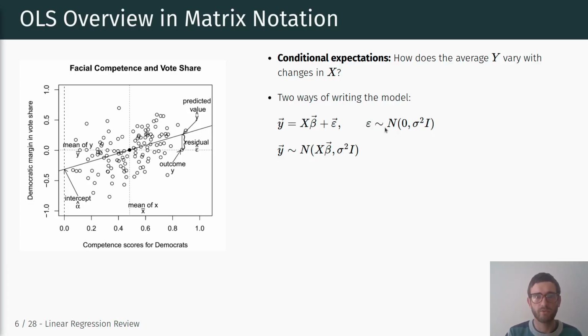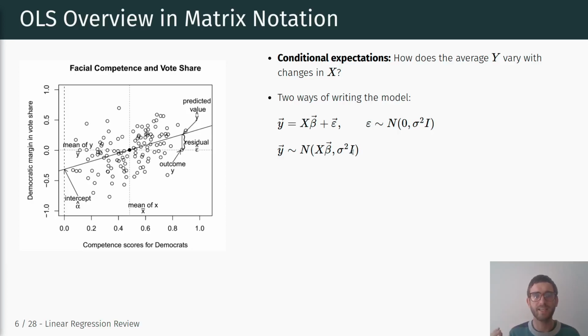Another way of specifying the same model is not just specifying the distribution of the error terms, but saying that y, the outcome variable itself, follows a normal distribution where the mean is determined by X times beta. So the mean mu is determined by the linear combination of the x's and the coefficients, and the error variance itself is then again the variance sigma squared times the identity matrix.